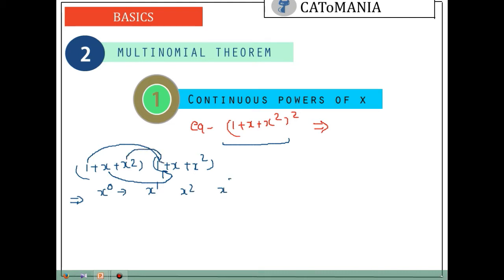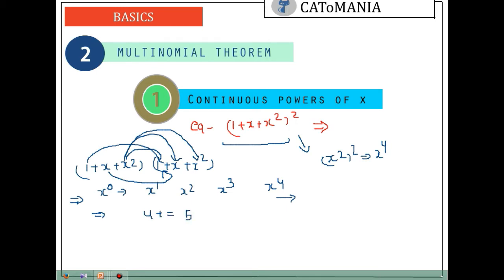If we multiply these two, power of 3. Yes, if we multiply x to the power 2 from this bracket and x from this bracket, and power of 4 if we multiply x square from this bracket and x square from this bracket. So we can form x to the power 4, right? So we do not have any missing power in this series, and the maximum power in this expansion can be x to the power 2 to the power 2, that is x to the power 4, and until x to the power 4 we do not have a missing term. So total number of terms in such series would be 4 plus 1 is equals to 5.